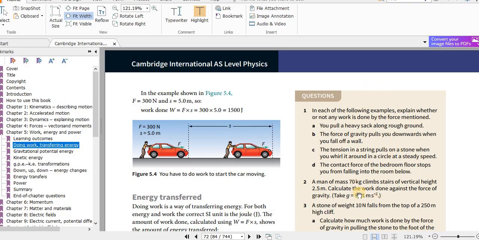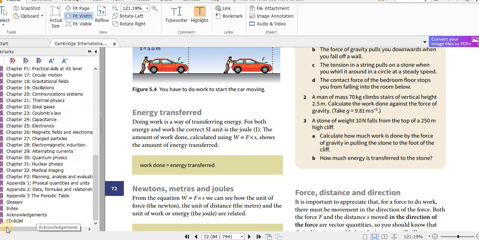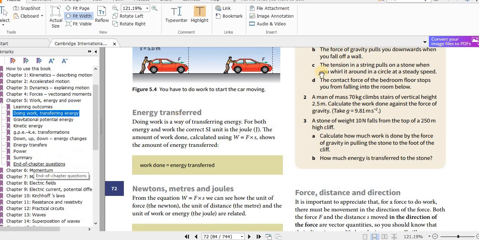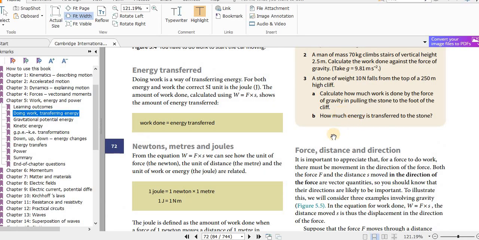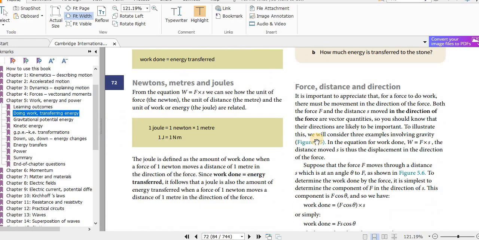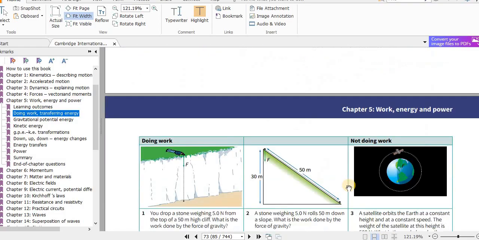You have to answer all these questions and check the answers in the last few pages or the CD-ROM of this textbook. The solutions are there. That will ensure that you understood this content well. Next, force, distance and direction, and this is what I explained. You can go through this for more information.